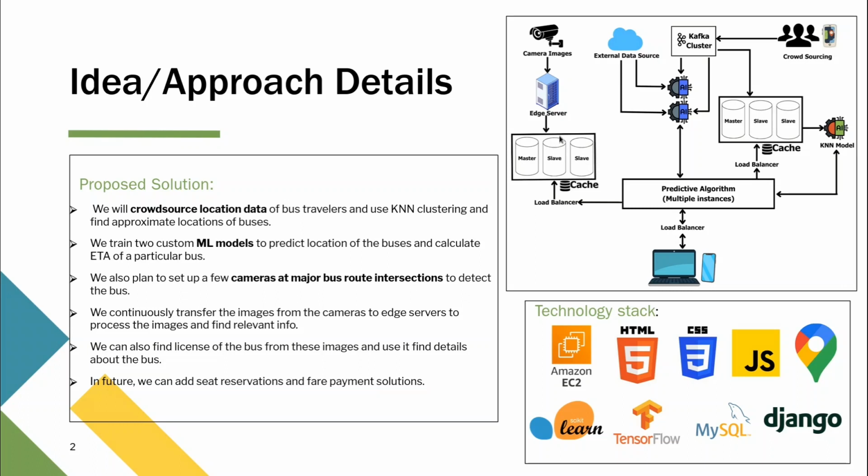Then the bus route number, the time when we took that image, as well as the location, all of that is stored into this database. This is the camera image database.